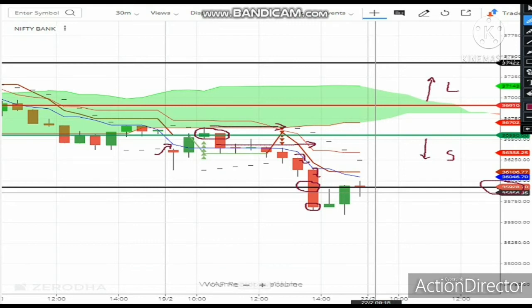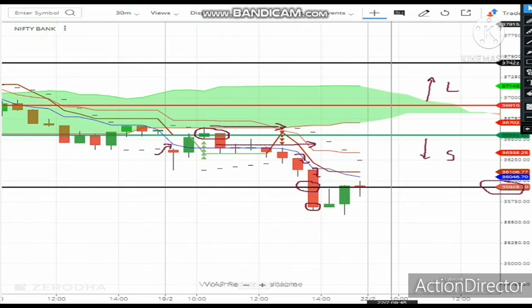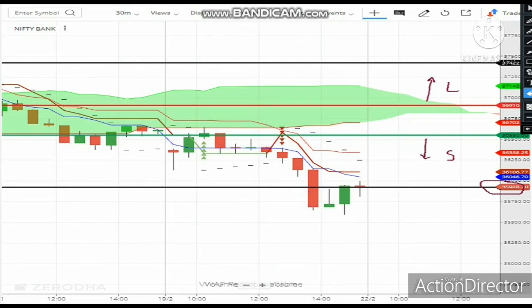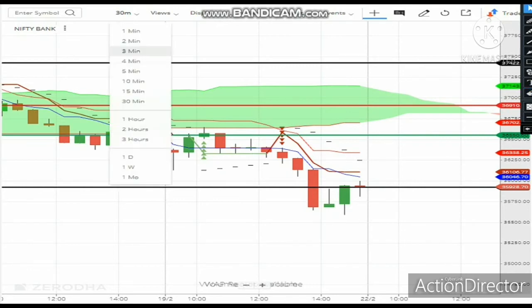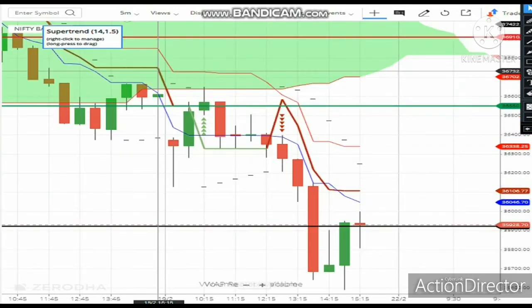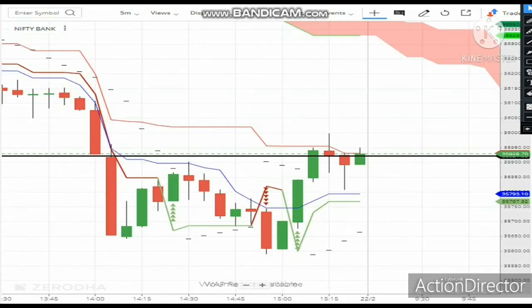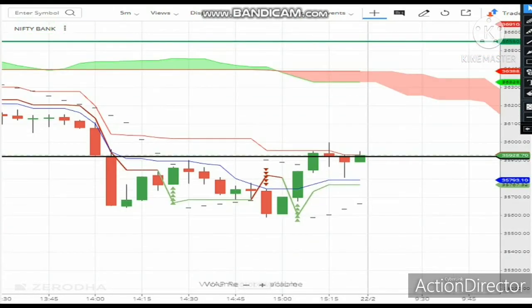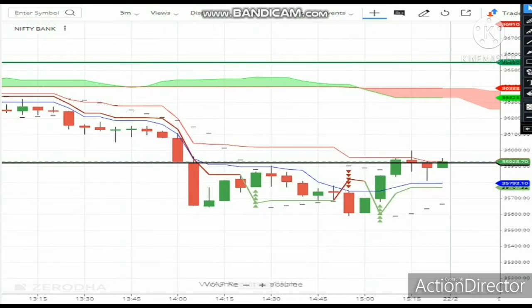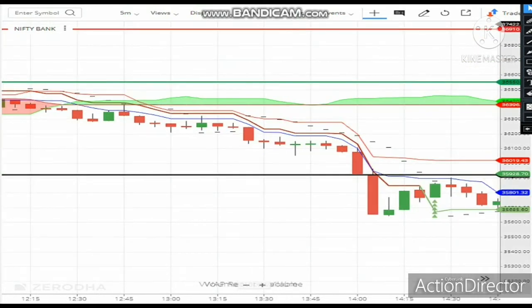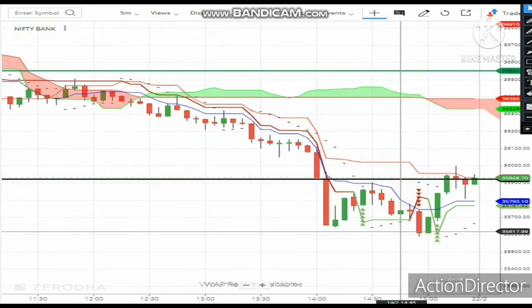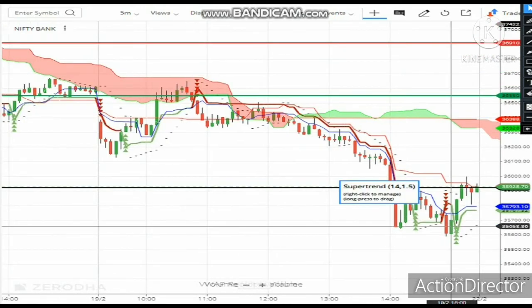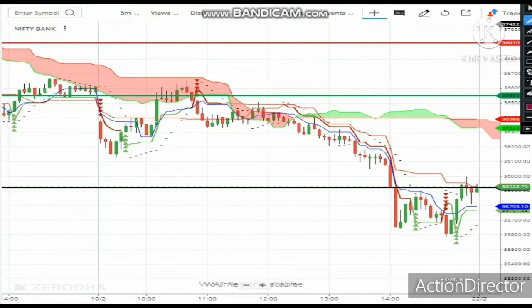So coming to the lower time frame further, just see the price action, how it behaved at that level. The execution time frame we provided is 5 minutes or 10 minutes, based on your convenience. This is the 5 minutes chart. How to trade using our setup, that's the main thing we want to show.